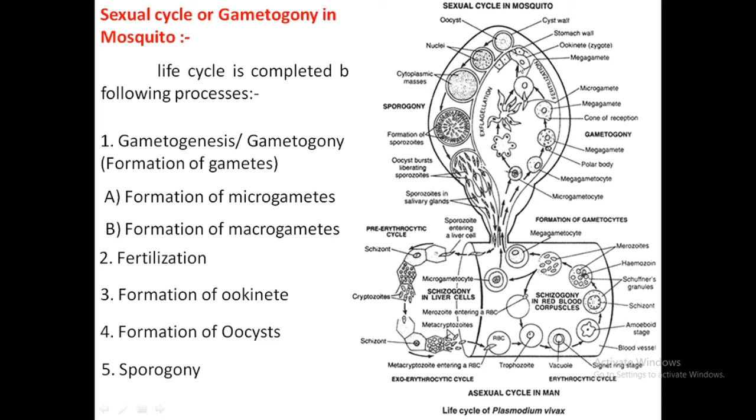Note that if the ookinete cannot enter the stomach wall, it goes outside the body. So it enters the stomach wall and becomes the oocyst. Then ultimately the asexual cycle takes place and the sporozoites are developed. When they are developed, they ultimately reach the salivary gland of the female Anopheles mosquito. When the mosquito bites a human being to suck blood, pressure is created on the salivary gland and the parasite enters the human body in the sporozoite stage.